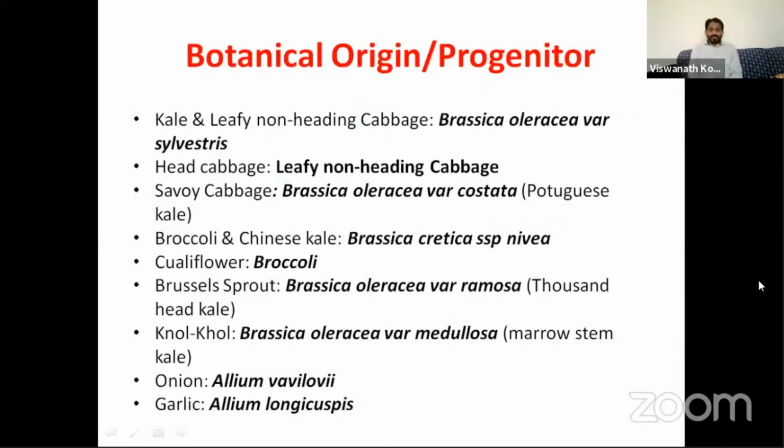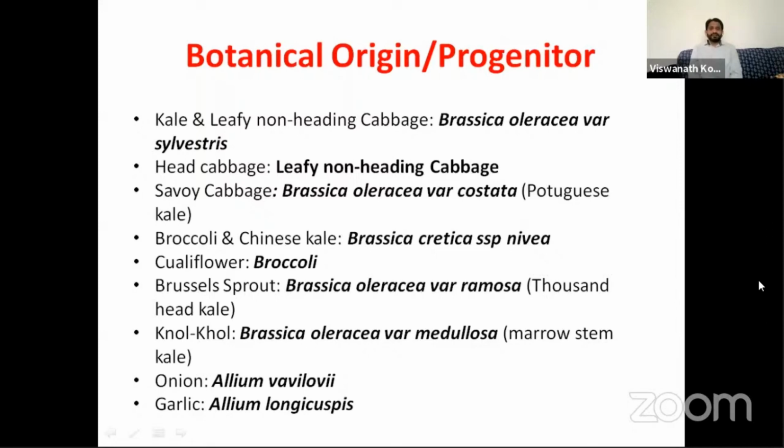So last time I told you what the botanical origin and the progenitor species are. This time we see the progenitor species of these crops. Among all the crucifers, the cabbage, cauliflower, broccoli, and Brussels sprout all belong to the genus Brassica. And among all these crucifers, kale was the crop that first originated.